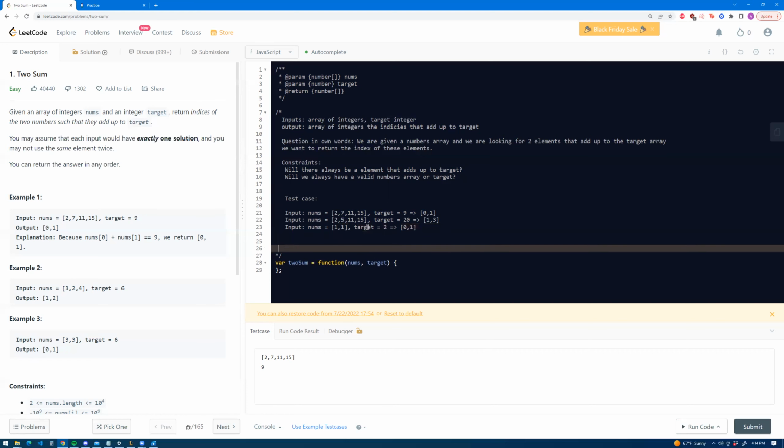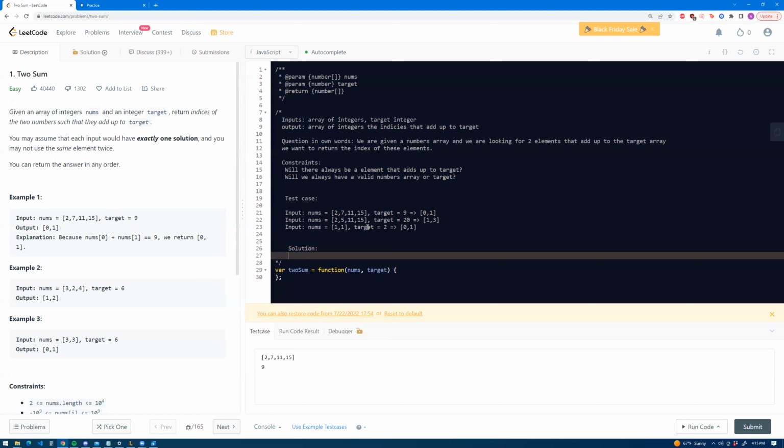Now I like to talk about possible solutions. So our first solution is the brute force way, which is using two for loops and checking on each iteration whether the elements add up to target.